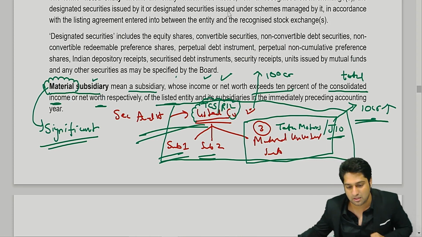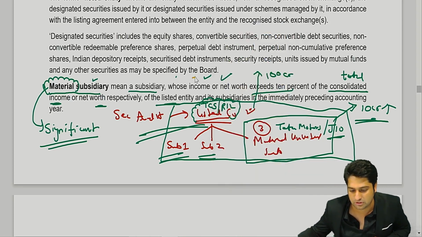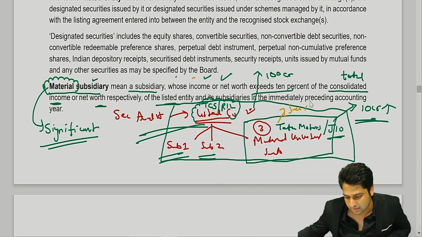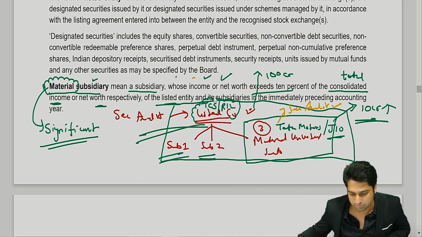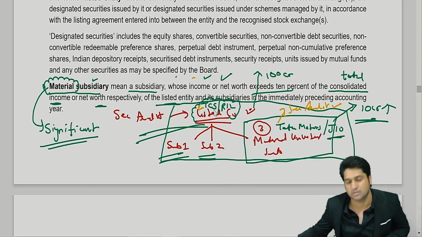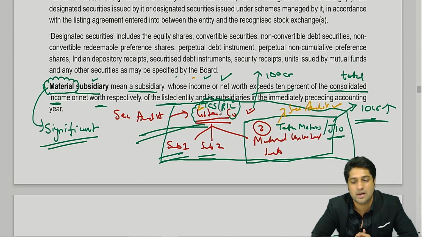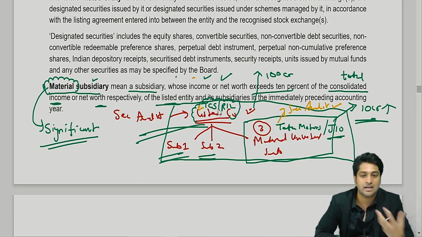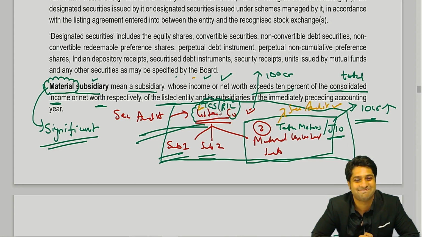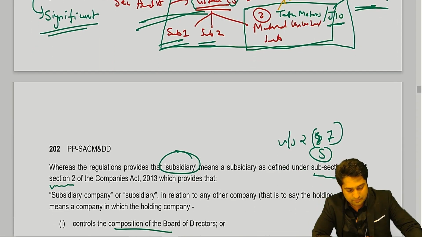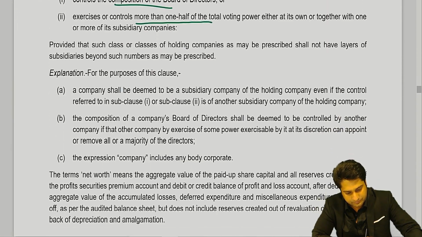So secretarial audit of this company also needs to be done. Secretarial audit needs to be done of Reliance Industries or the listed company as well as the material unlisted subsidiary. Is that clear? So we can move ahead. Very, very simple.